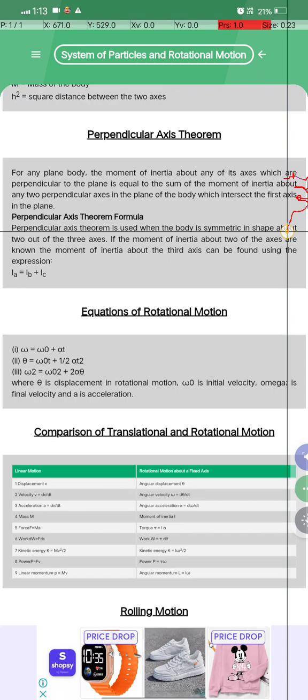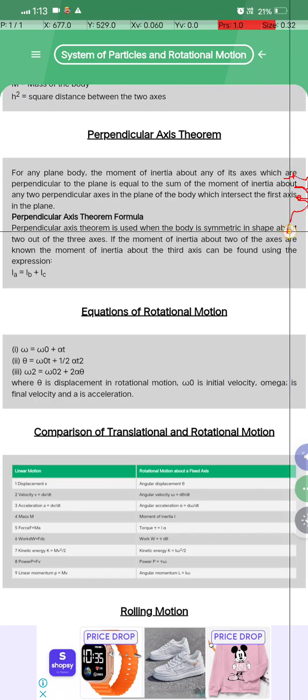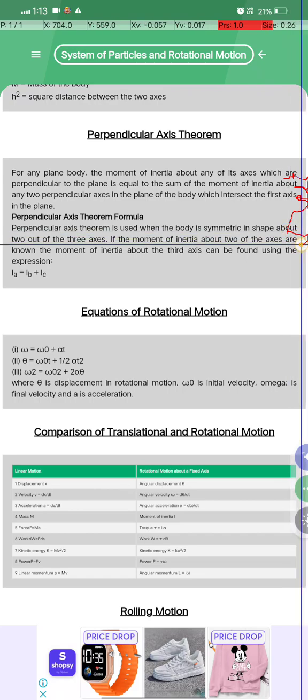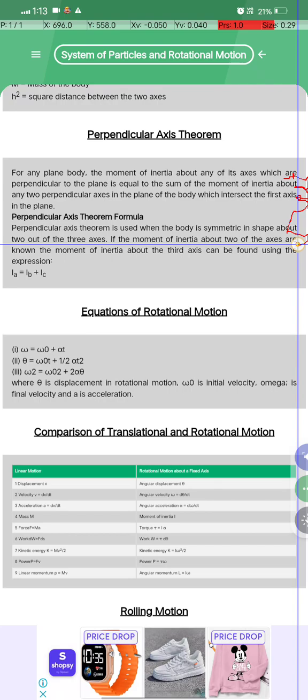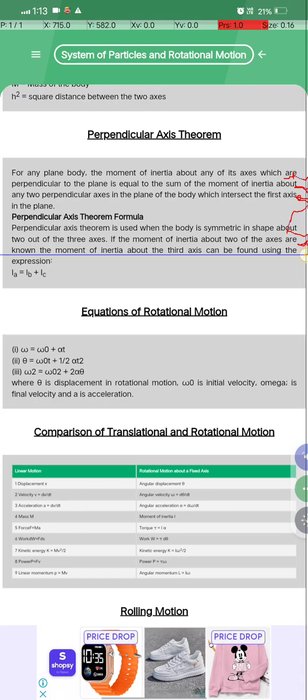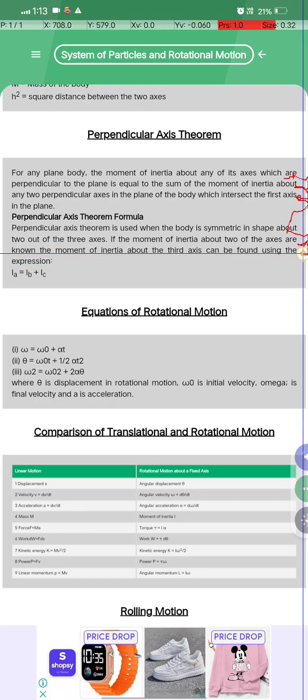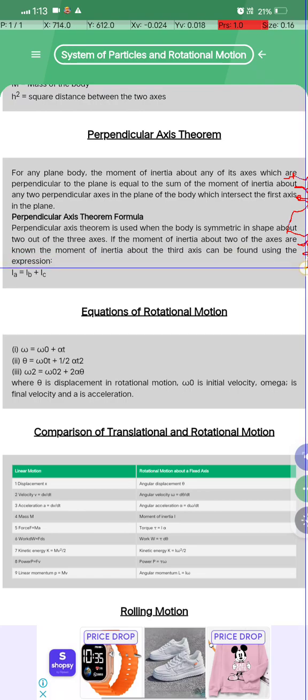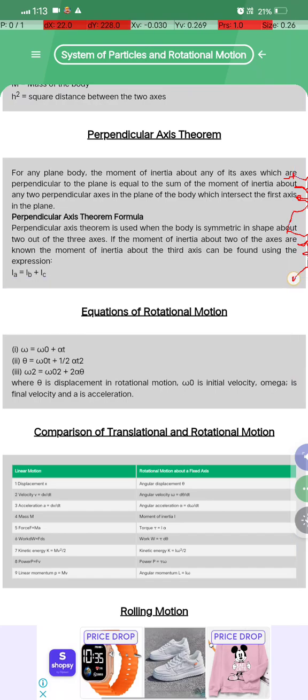The perpendicular axis theorem is used when the body is symmetric in shape about two out of three axes. If the moments of inertia about two of the axes are known, the moment of inertia about the third axis can be found using the expression IA is equal to IB plus IC.